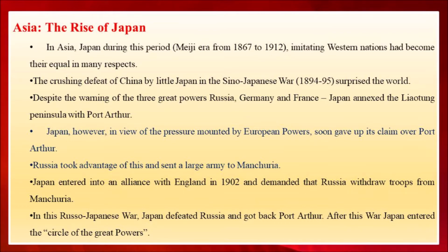Japan made an alliance with England. That is, it made an agreement with England. And it demanded Russia to go away from China. Russia underestimated Japan. In 1904, the war between Russia and Japan began. This war was called the Russo-Japanese War. In this war, Japan defeated Russia and it got back Port Arthur. After this war, Japan entered the circle of the great powers.